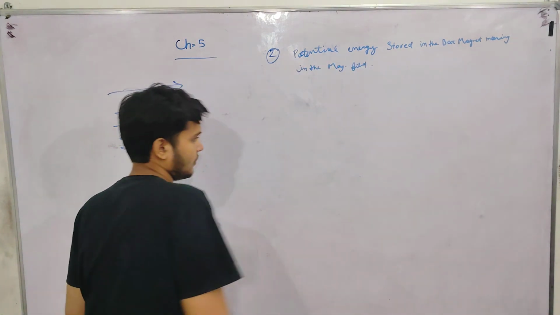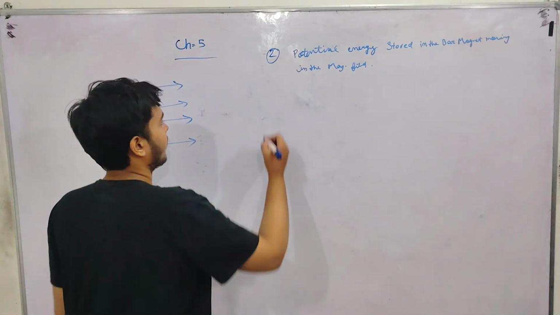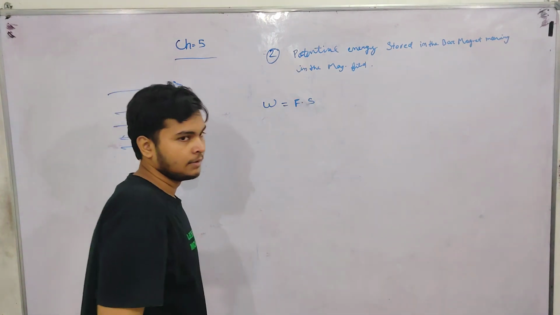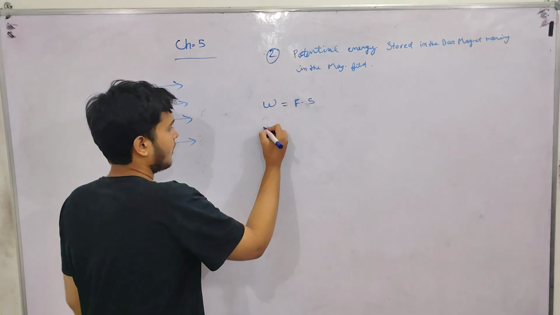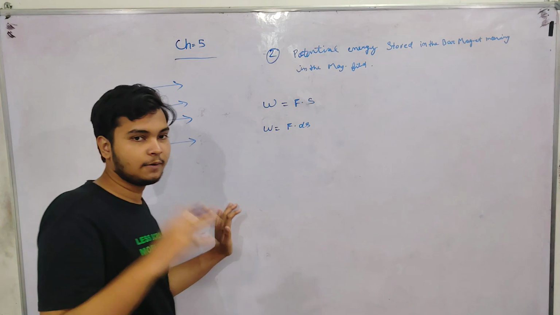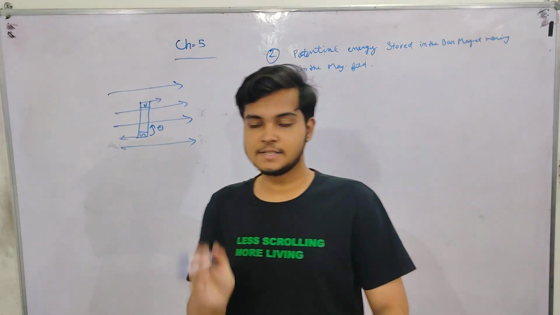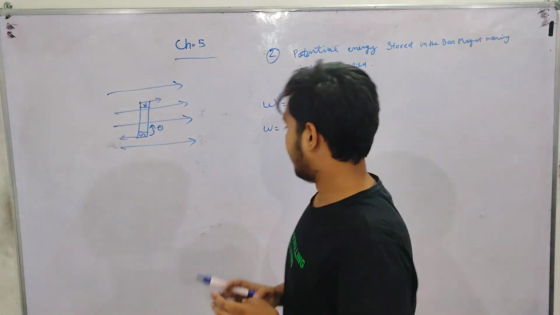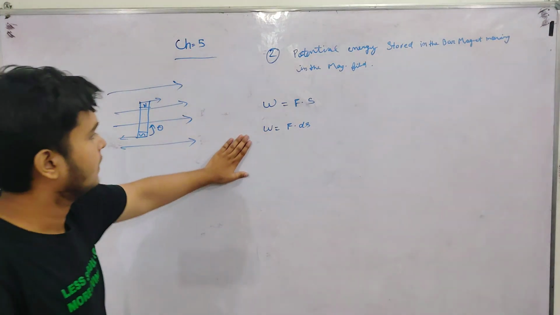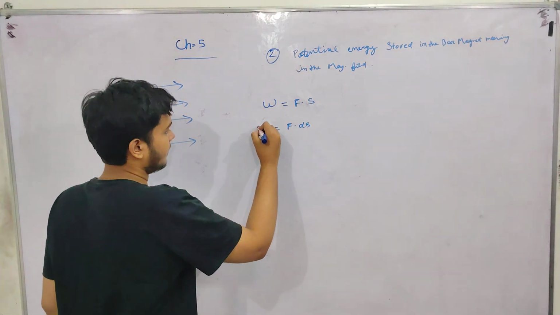So as we know from earlier classes, the formula of work is force into displacement, W equals F into small distance. We are moving the magnet in the magnetic field only, so the distance covered will be very small, like this. So the diagram will be like this. This is the work for a small displacement, so we will write dW.